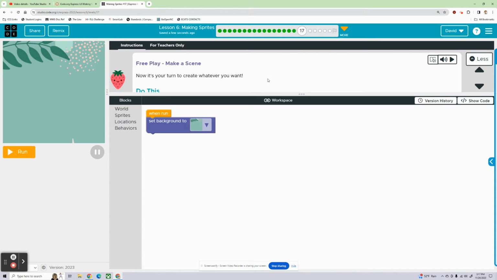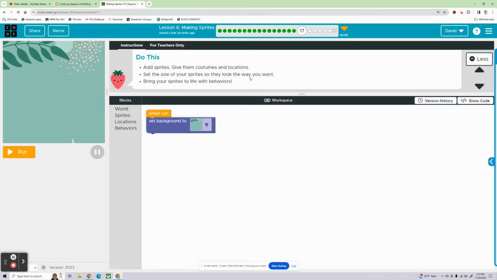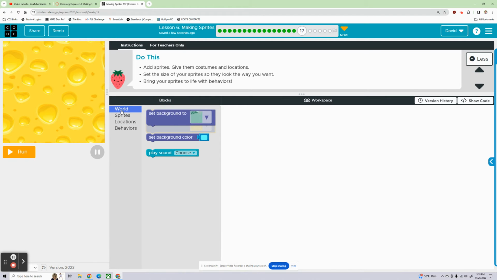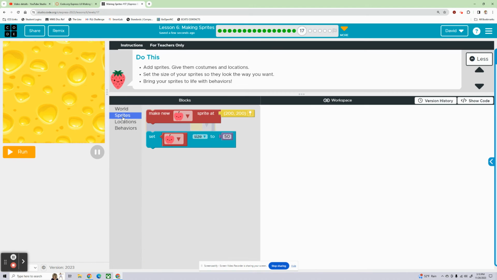All right, free play, make a scene. Now it's your turn to create whatever you want. Do this: add sprites, give them costumes and locations, set the size of your sprites to look the way you want, and bring your sprites to life with behaviors. All right. Is this cheese? It is cheese. I'm definitely setting my background to cheese. Okay, locations, world, sounds, locations, behaviors, sprites. All right.